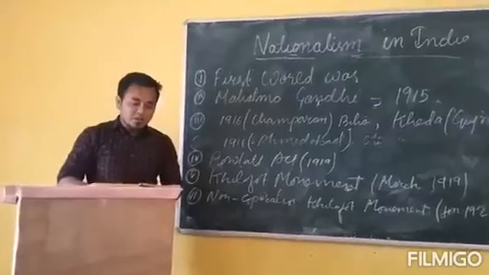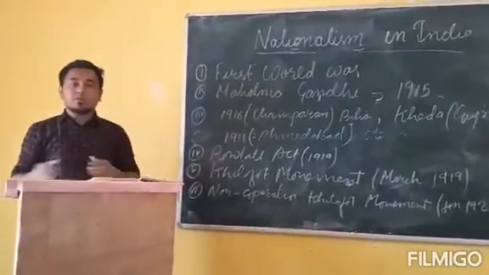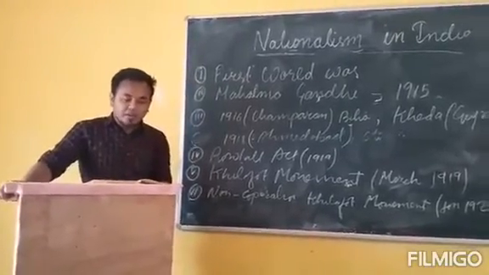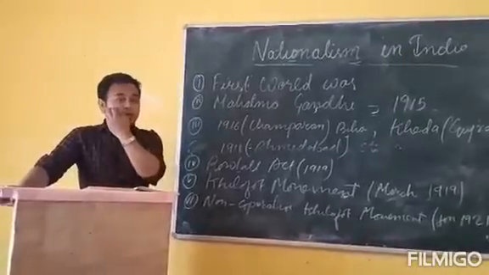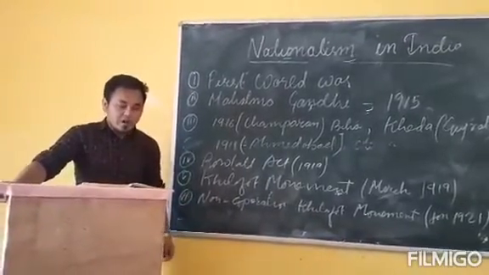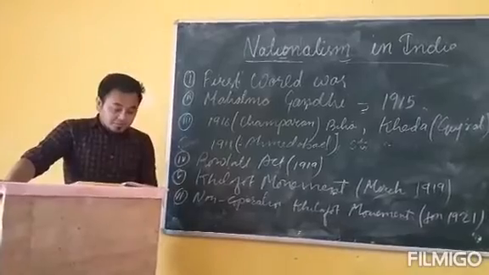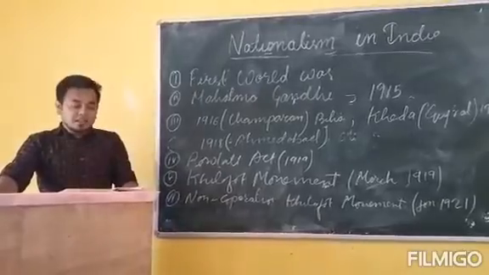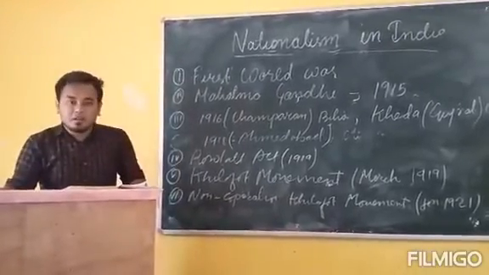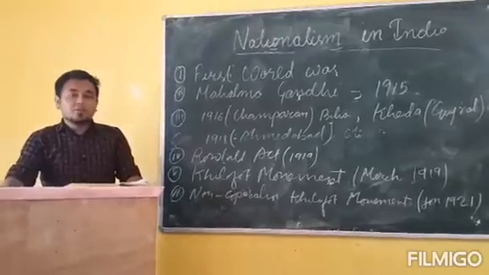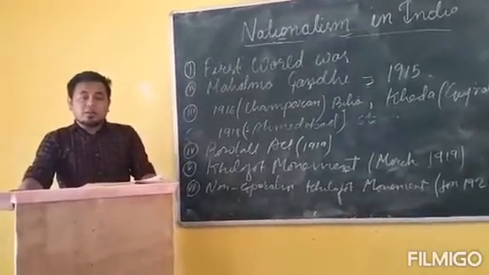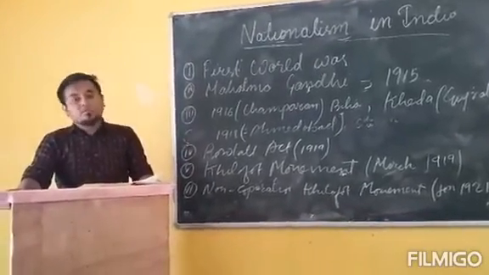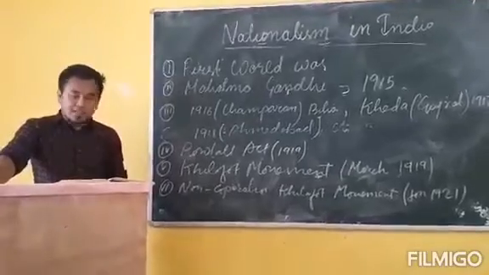Number two, they forced tribal people to build roads. Number three, they prevented them from entering the forest. All these things were not liked by the tribal people, and they together started the non-cooperation Khilafat movement against the British.